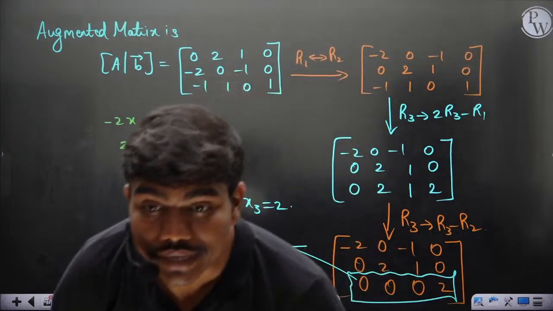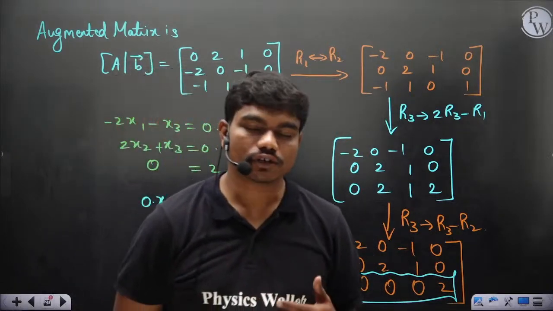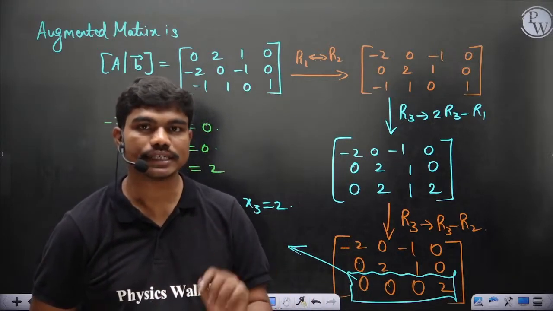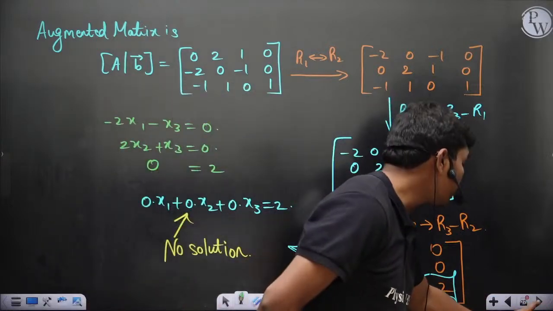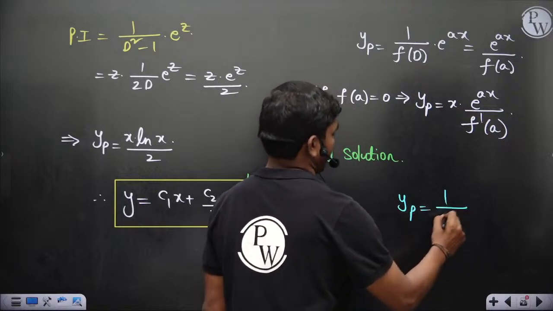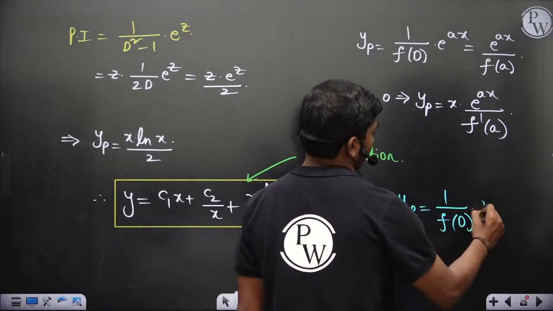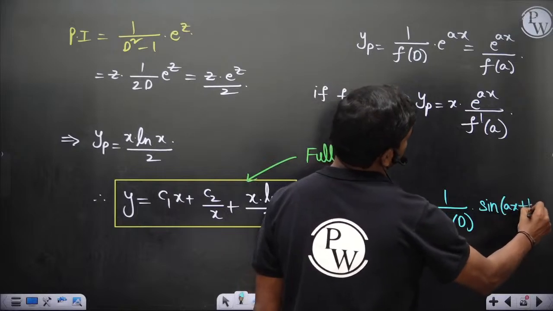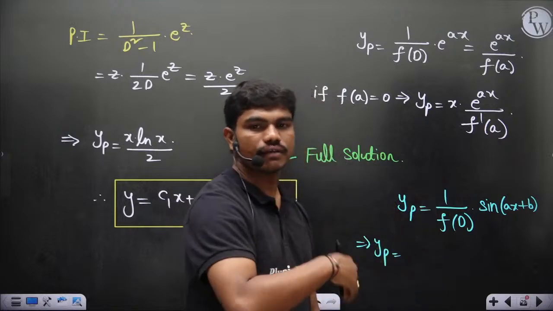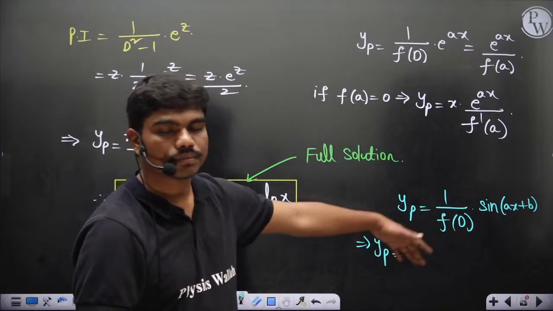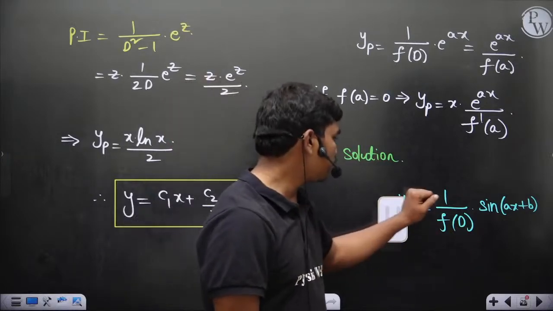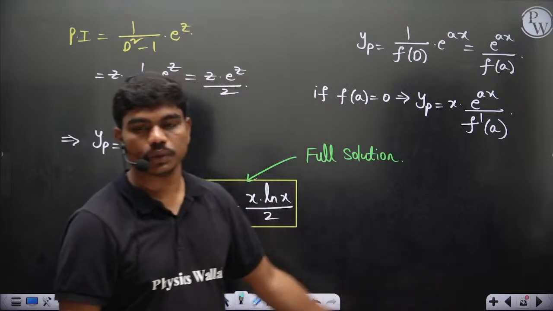You have taken D square is equal to minus a. D square is not minus a, D square is minus a square, but that's when the function is sine function or the cosine function. So if you have trigonometric involvement, for example sine of ax plus b or cos of ax plus b, then wherever there is D square, or if you have power more than D square, you will get the D. Shall I show one example for this? How to get the particular integral? It would be clear. So I'll show you one example maybe.